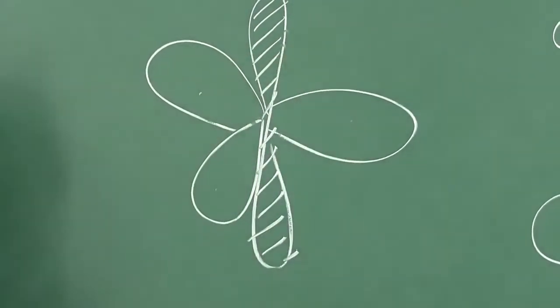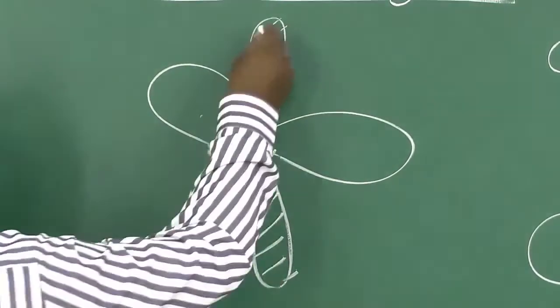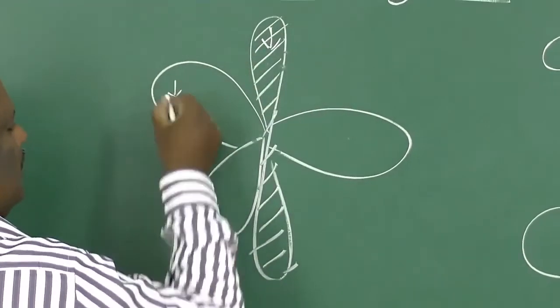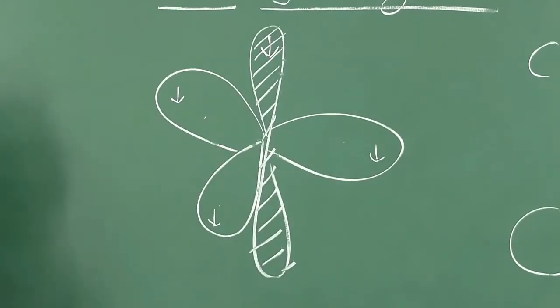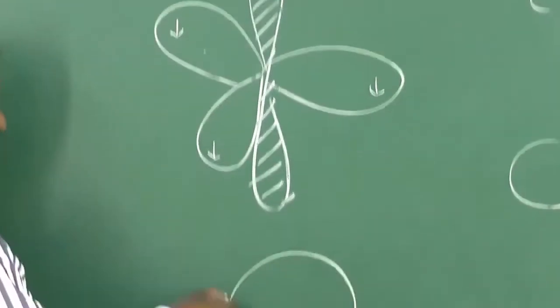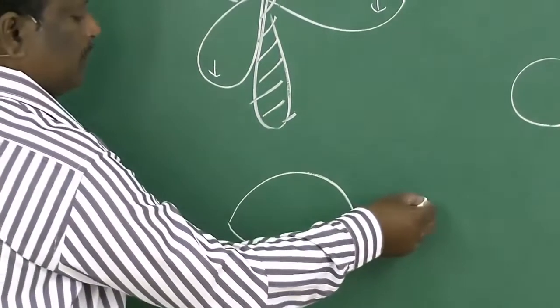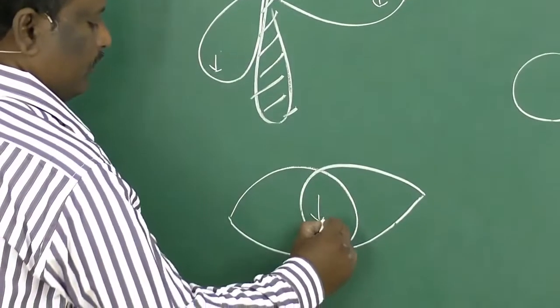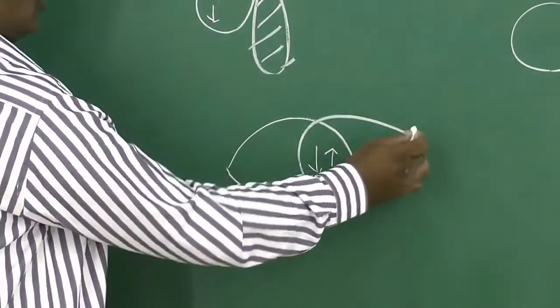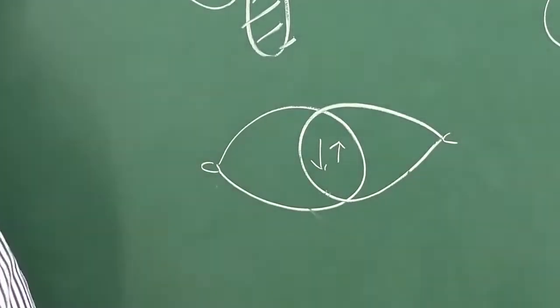And these 3 are sp2 hybrid orbitals. Now this orbital is filled with 1 electron and these 3 are also filled with 1 electron each. Now 4 electrons are there in the valence shell of carbon, distributed like this: 3 electrons in 3 hybrid orbitals and the 4th electron in the pure p orbital. Now one sp2 hybrid orbital of 1 carbon overlaps with an sp2 hybrid orbital of another carbon, and by mutual sharing of their electrons forms a covalent bond between carbon and carbon.